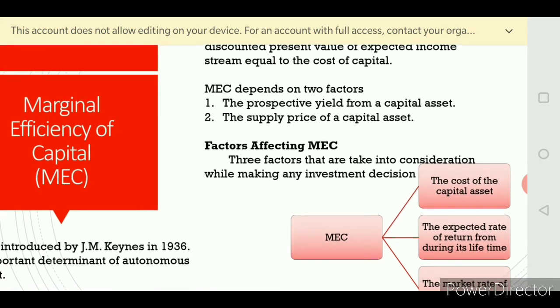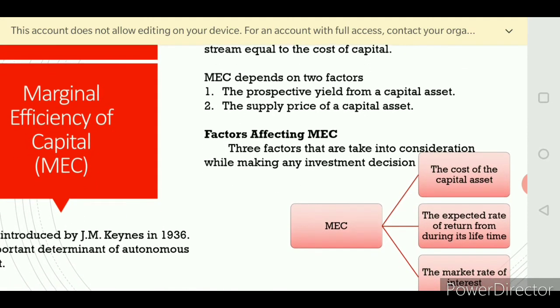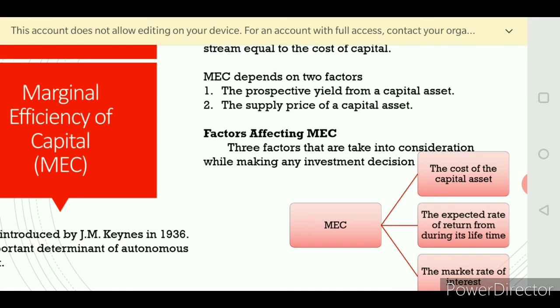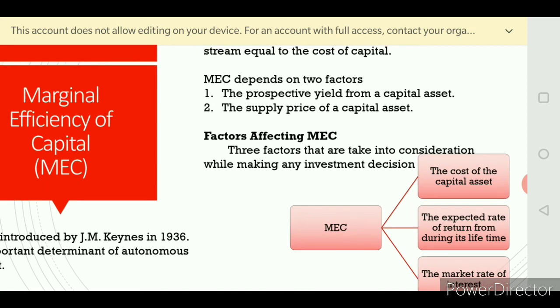Supply price means how much profit would be received per annum through the capital asset. So prospective yield is the profit over its entire lifetime, while supply price is the profit during one year. That is called the supply price.